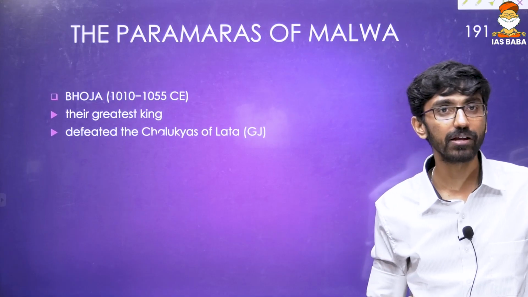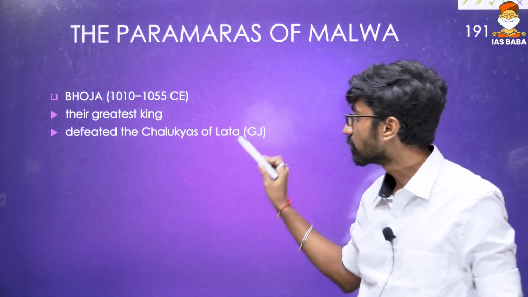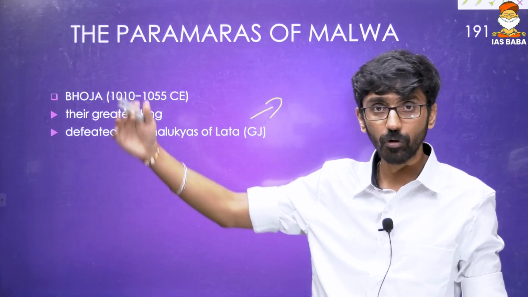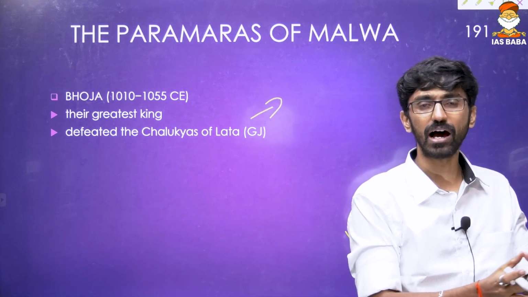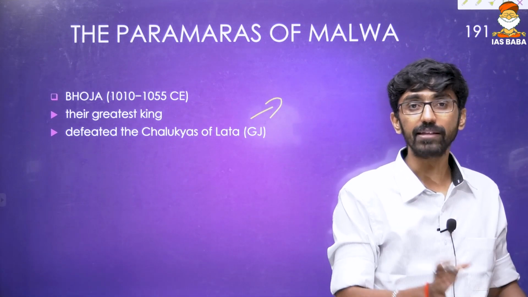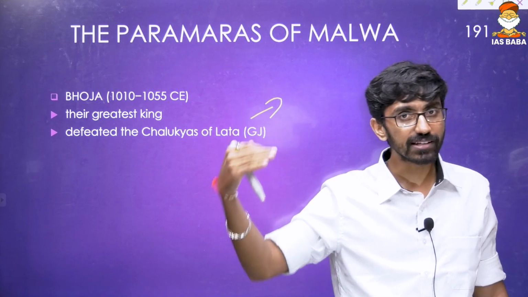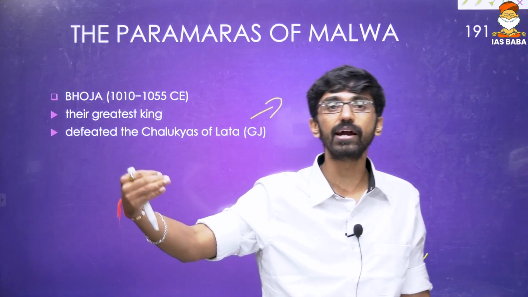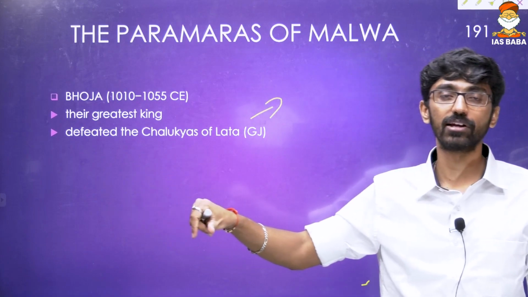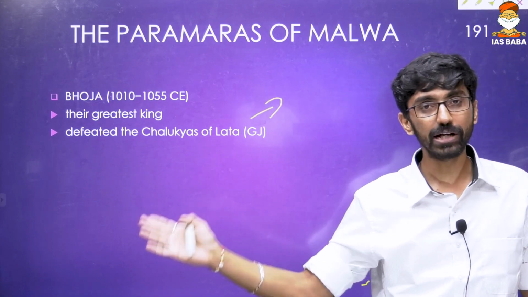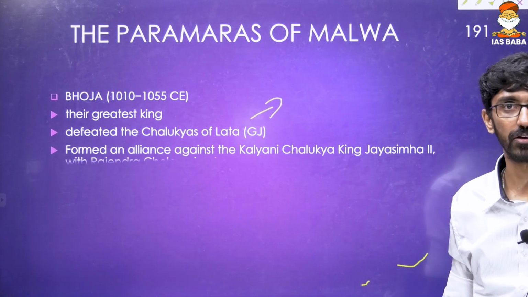1010 to 1055. He defeated the Chalukyas of Lata, that is Gujarat. Again, these are different Chalukyas. This is the fourth Chalukya line, and these Chalukyas are Solanki Rajputs, and they have no relation whatsoever with the southern Chalukyas, that is the Badami Chalukya, Kalyani as well as Vengi Chalukya. These three Chalukyas have interrelation, the southern Chalukyas, but the Gujarat Chalukyas have no connection whatsoever with them.